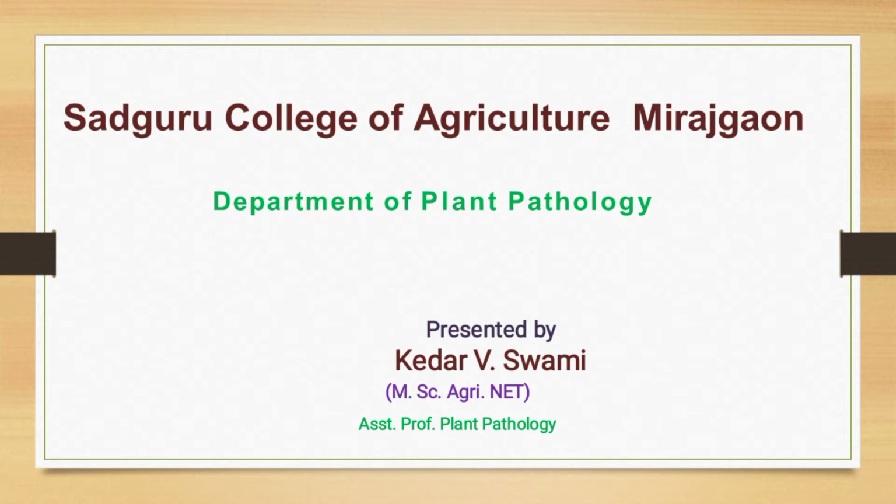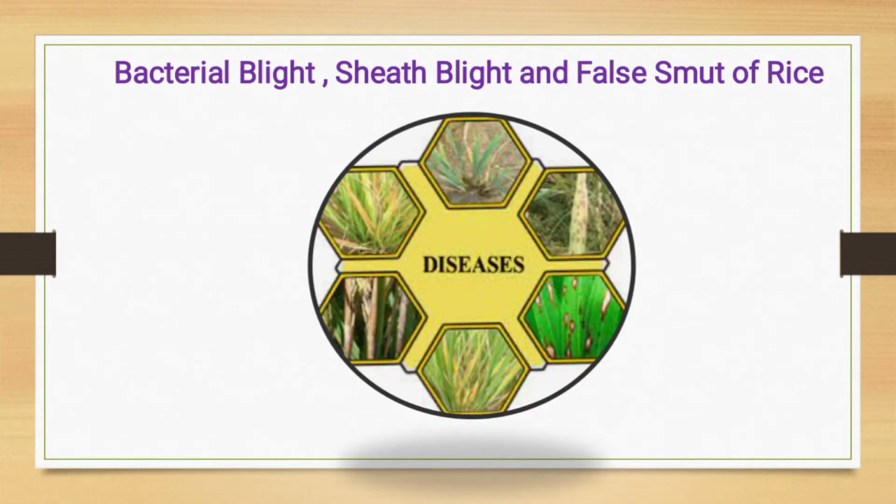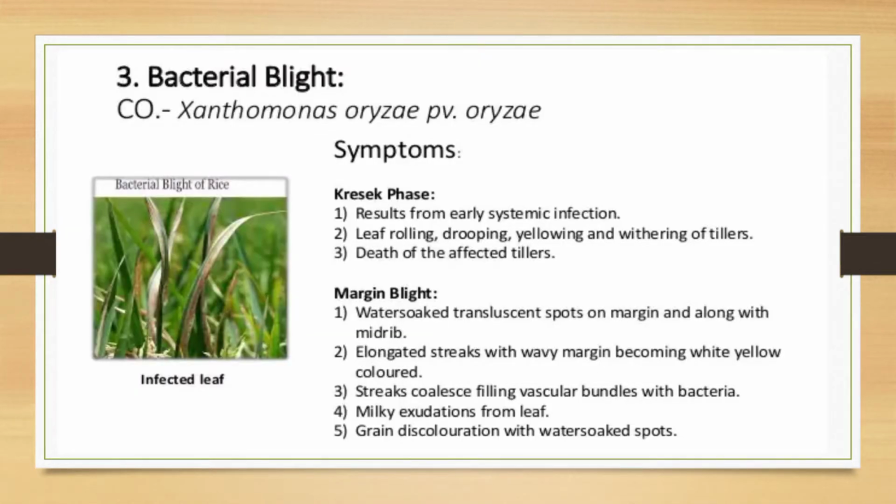Today we are going to see another disease of rice: bacterial blight of rice, which is caused by Xanthomonas oryzae pv. oryzae. The symptoms are categorized in two phases. In the Kresek phase, the first symptom we can observe results from early systemic infection.